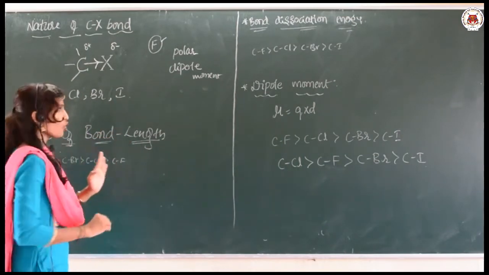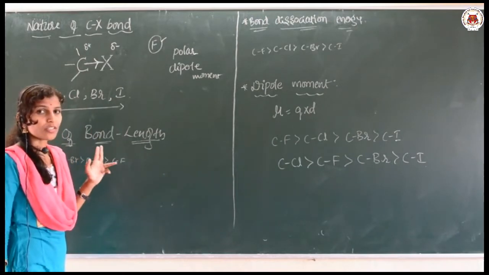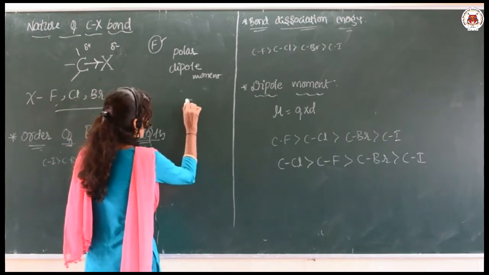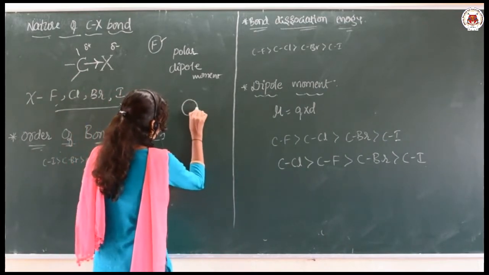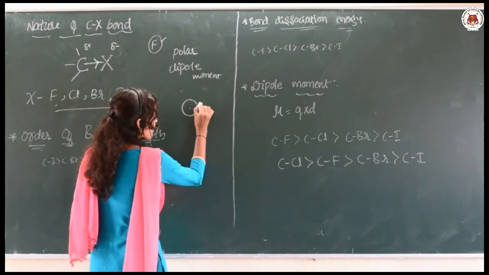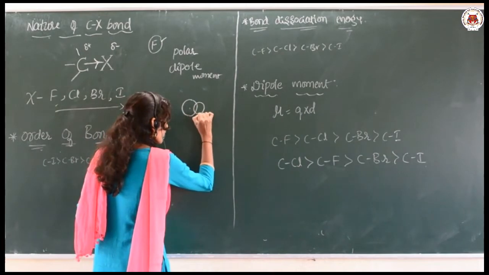From fluorine to iodine, the size goes on increasing. For example, this is the carbon, the central nucleus, and this is the fluorine, which is smaller.